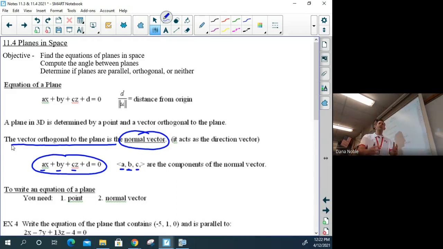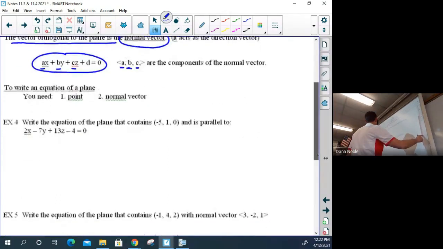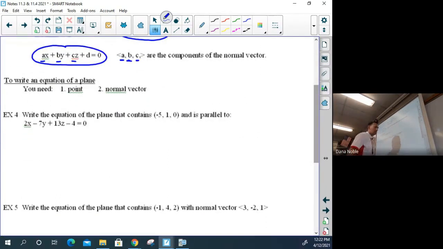Okay? So how are we going to do this? How are we going to write the equation of a plane, just like we would write the equation of a line? Well, we need 2 things. We're going to need a point and the normal vector. They will almost always give us the point. They may or may not give us the normal vector. They may flat out tell us. They may tell us some other information. Or they might just give us a whole bunch of points, at which, because we've learned the cross product, we can compute the normal vector. Okay? So I think if we start going through some examples, we're going to see how this works out.